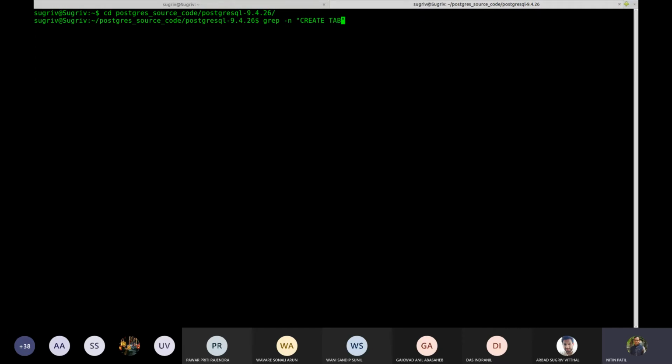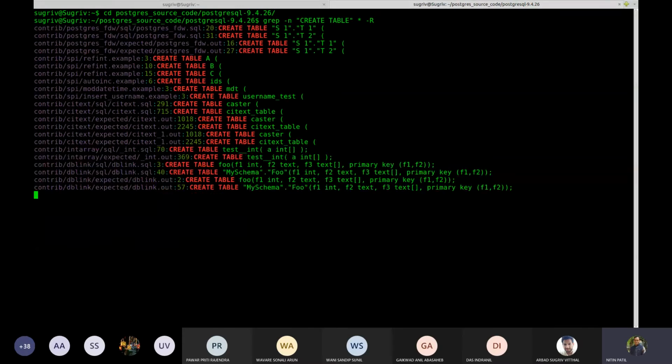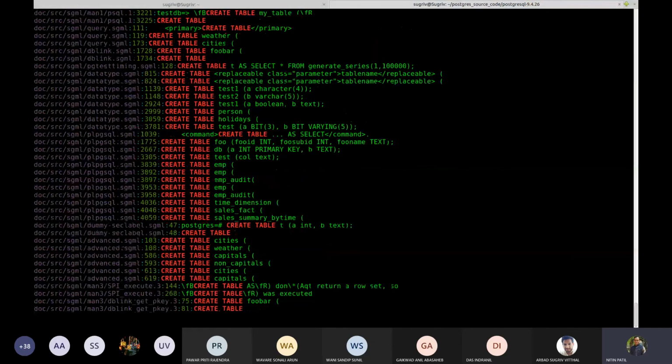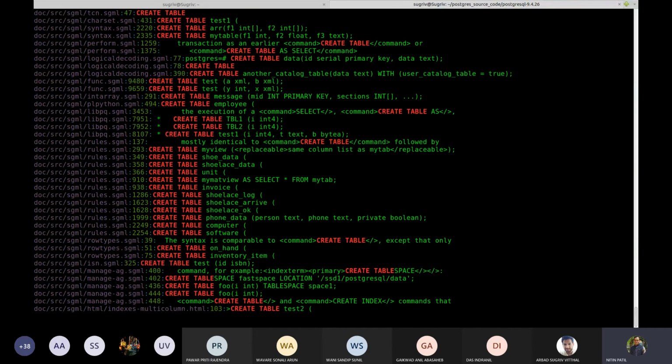Right now he is doing a grep. It would be better if you go with some other UI perspective as well. Instead of using grep, can you use some code editor which will permit this search? Now let us see this. It is showing all create table commands.